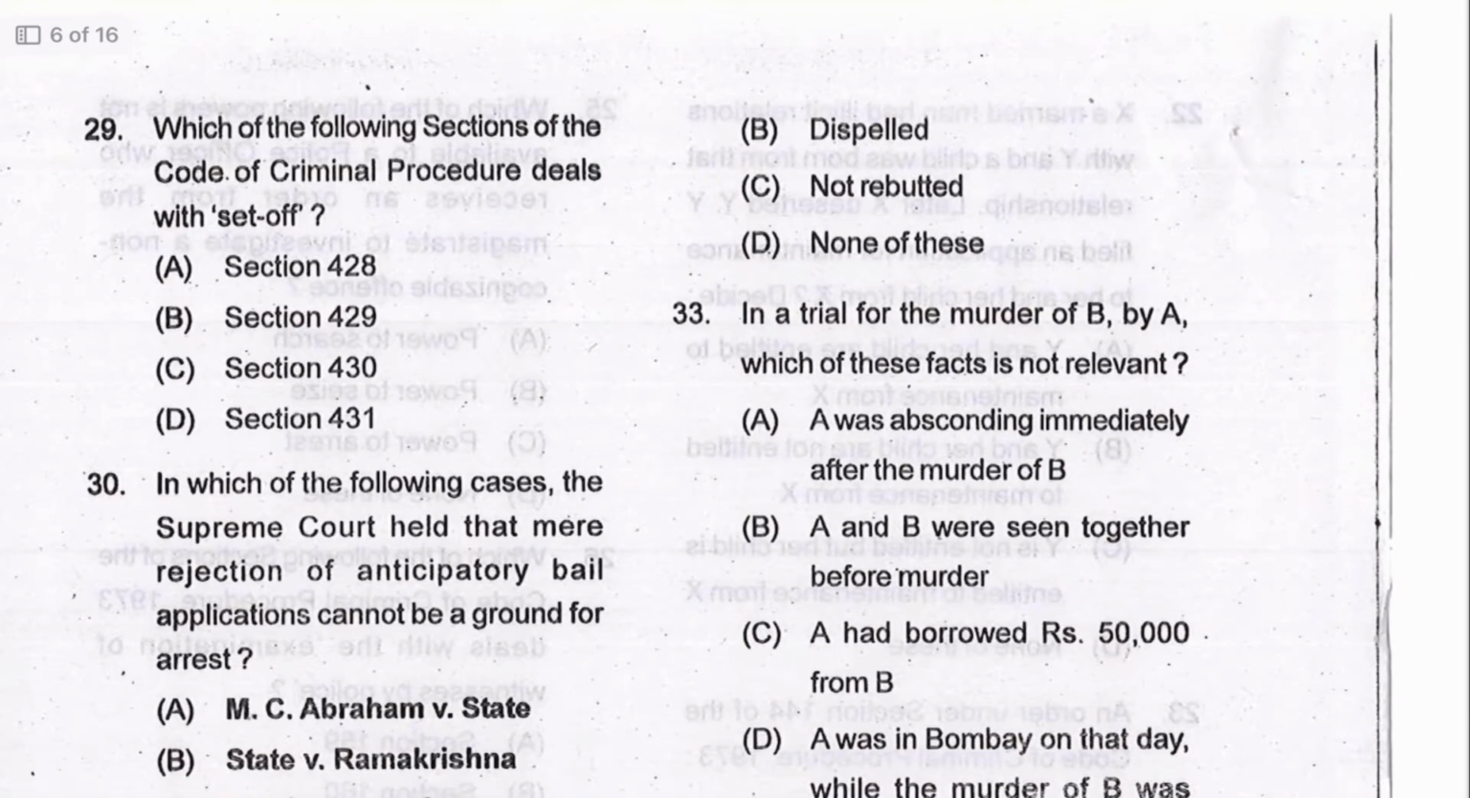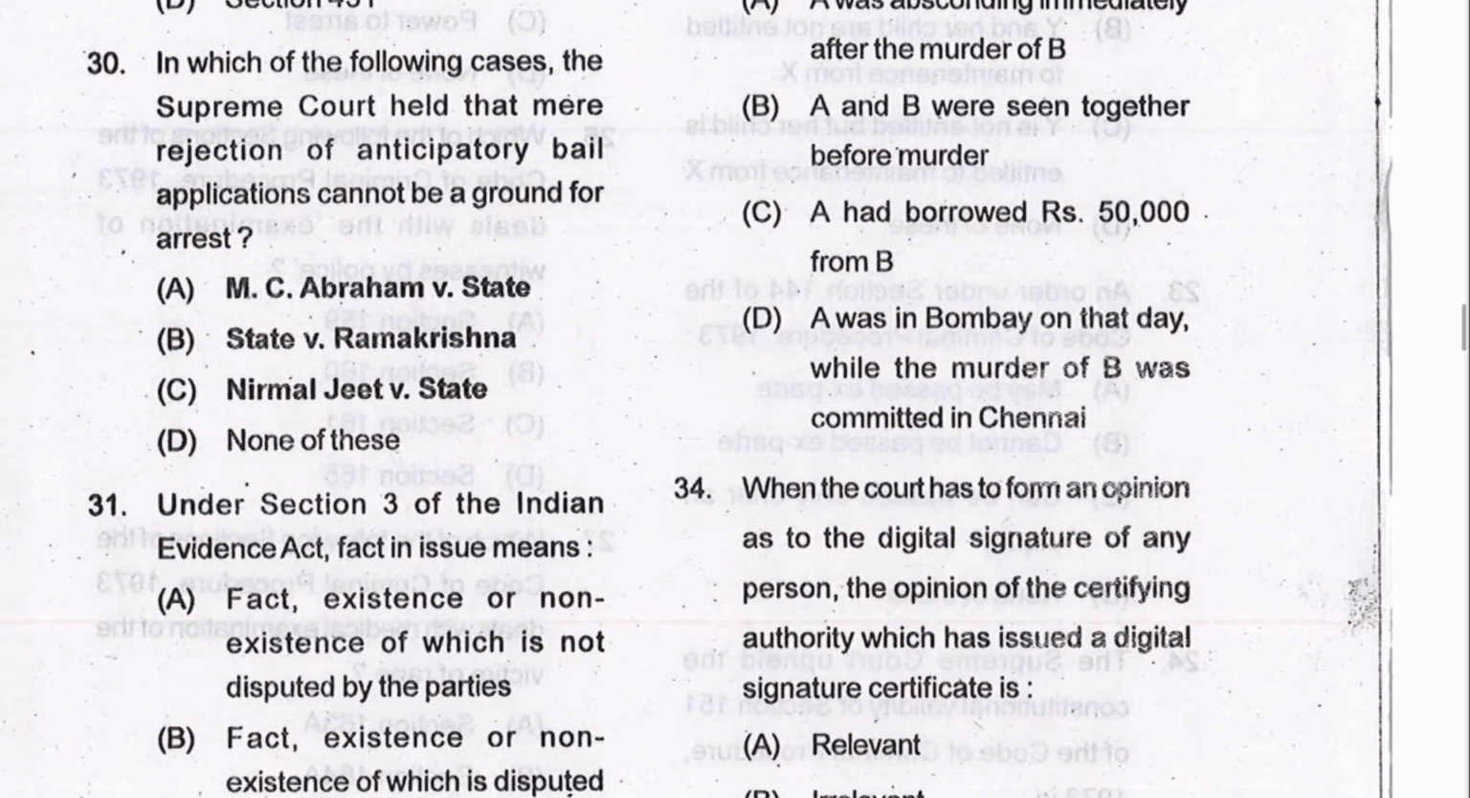Next 29. Which of the following section of CRPC deals with set off? That is 428. A is the answer. Next 30. In which of the following cases the Supreme Court held that mere rejection of an anticipatory bail application cannot be ground for arrest? Yes, it was decided in MC Abraham versus State. A is the answer.